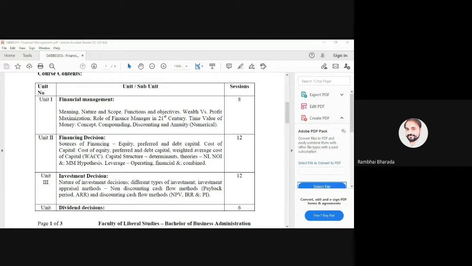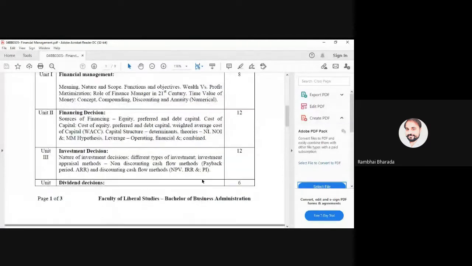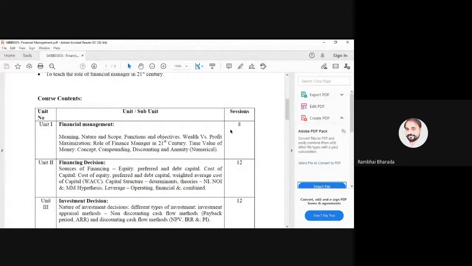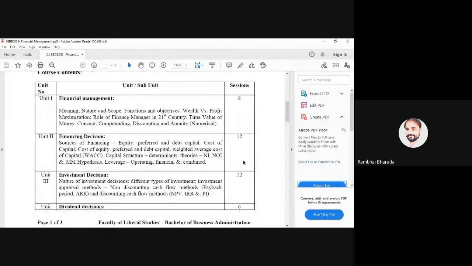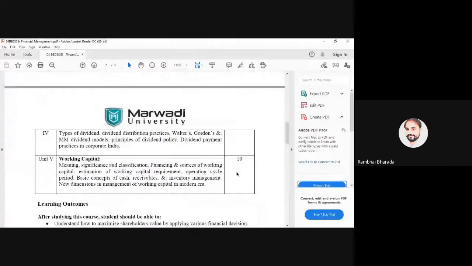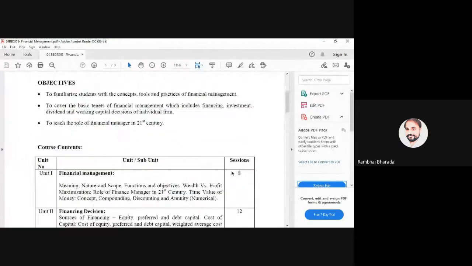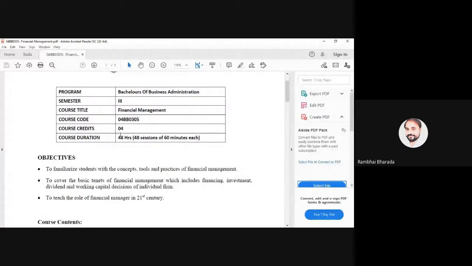See, this screen is visible to all of you. Yes, okay, thank you, beta. Now listen carefully. In total we have 5 units. As per the number of sessions, the weightage is there. Suppose we have 48 sessions, so approximately let's take it 50.